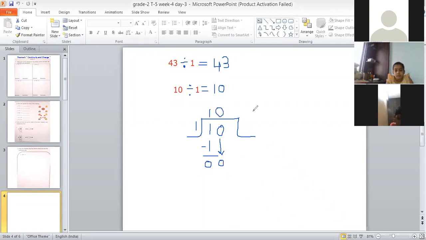Now, what is the quotient here, Krishika? Please unmute yourself. Yes, Krishika. 10, ma'am. Very good. So, the quotient is 10. This means if we are dividing 10 by 1, we are getting that same number back, that is 10. Okay? So, if you are dividing any number by 1, you will get back that same number.